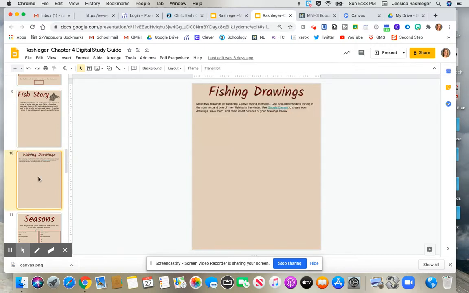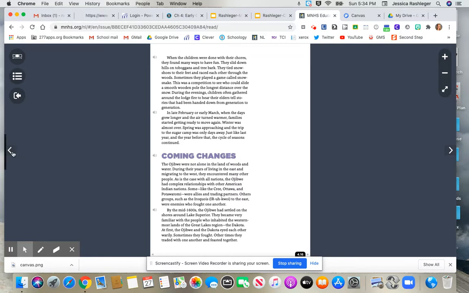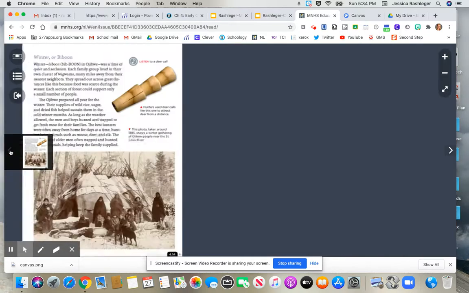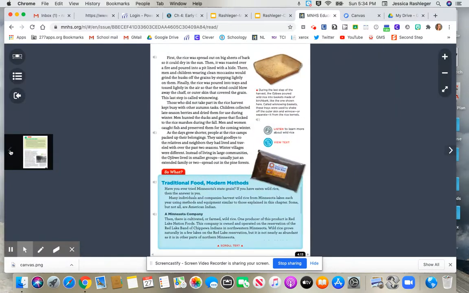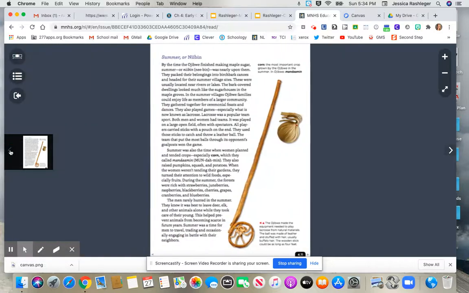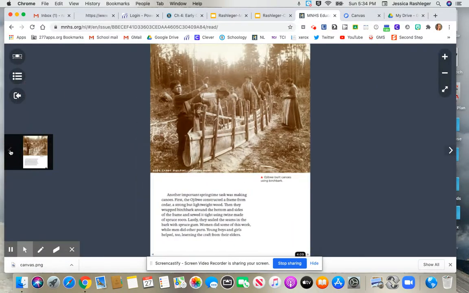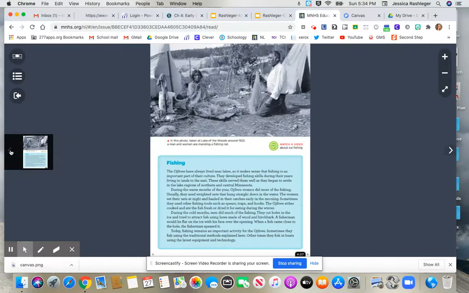Then when you're done, down here on the second slide, slide 10, it says make 2 drawings of traditional Ojibwe fishing methods. And these are very specific. To know what the Ojibwe did, you can go back to your reading in Northern Lights, and then you're going to find that box down at the bottom again that talked about Ojibwe fishing. So let's see if we can find that. Here we go. So it's on page 4.07.